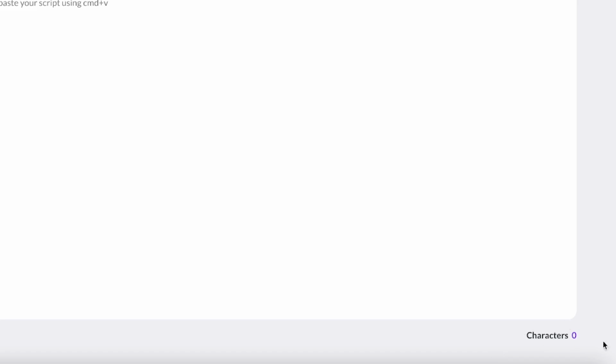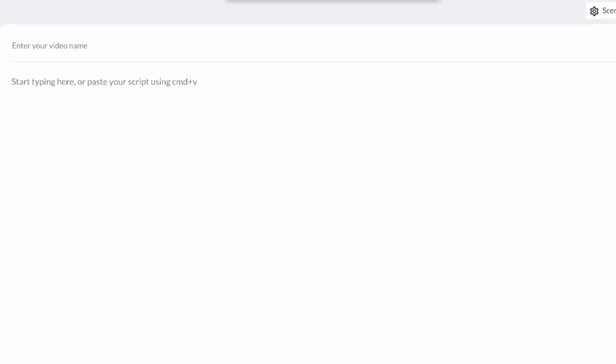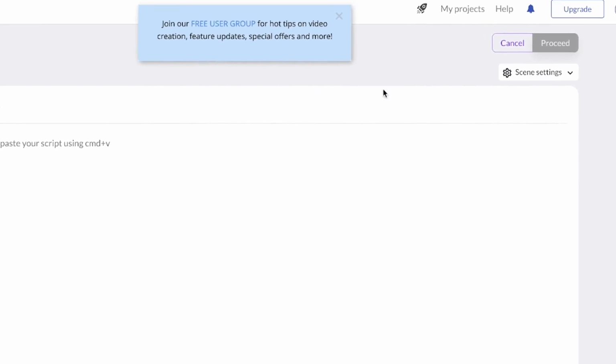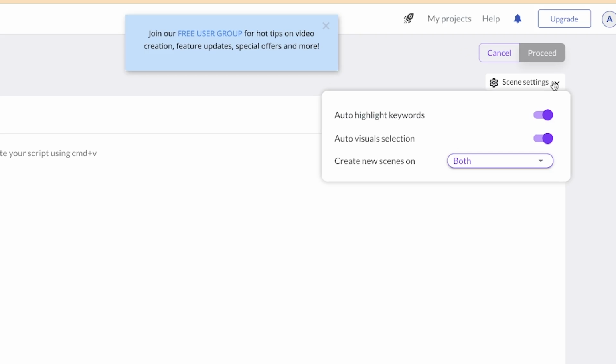Right now you can see the character count over here, and the spell check. Everything is going to be done by the AI. You can cancel or proceed after you put in your text, and then you have the basic settings. You can auto highlight keywords in the text that you've provided. AI can help you automatically highlight the keywords or the particular thing.